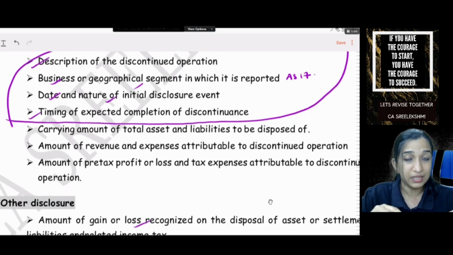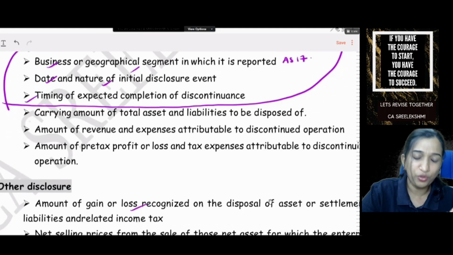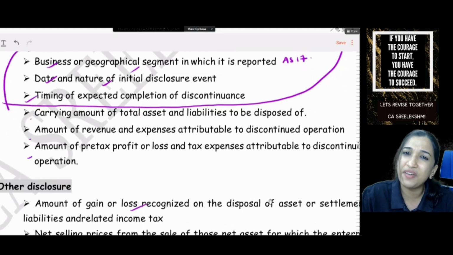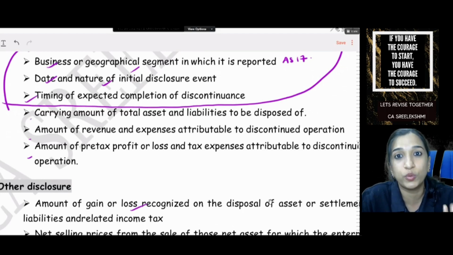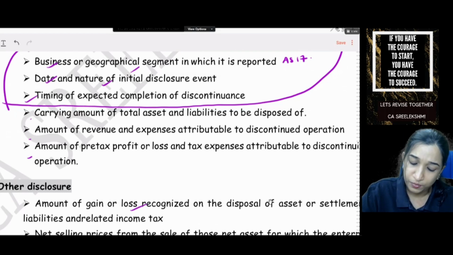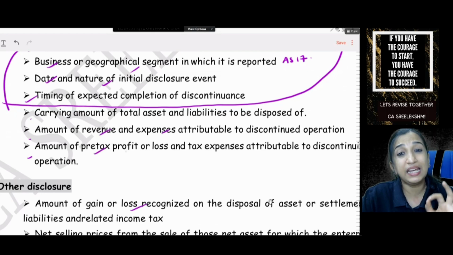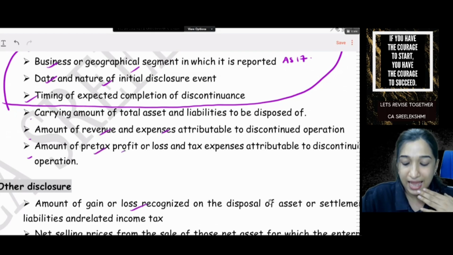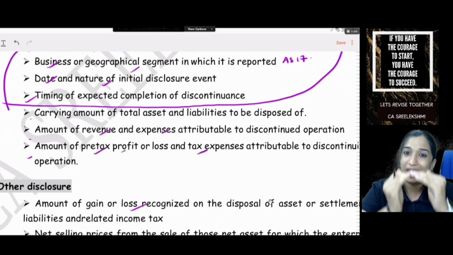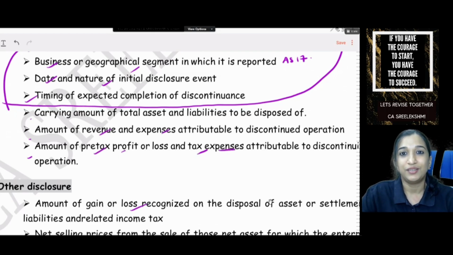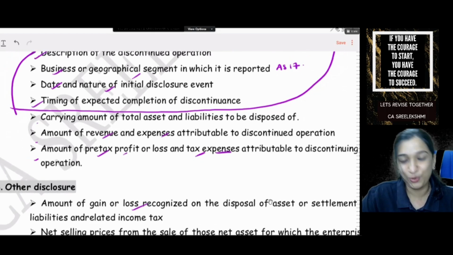Okay. Completion of discontinuance. Now 3 numerical. What are those? What are the carrying amounts of assets and liabilities? Naturally net worth of discontinuing operation. How much revenue it earned in the current year? What are the expenses? Oh, easy. And what is the amount of pre-tax profits and losses and tax expense? Revenue, expense, pre-tax profit, tax expense. Very easy to understand.